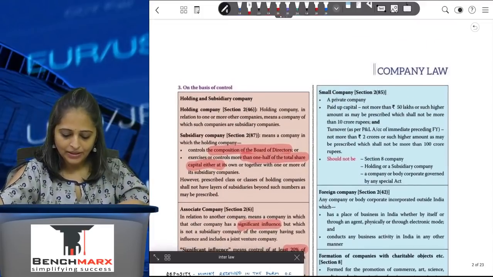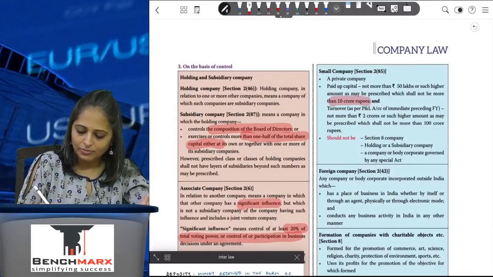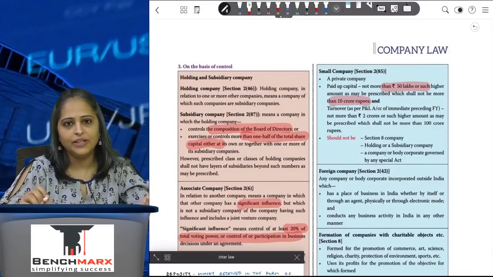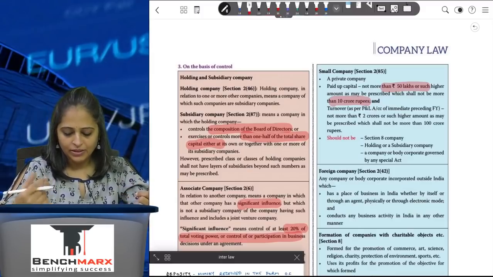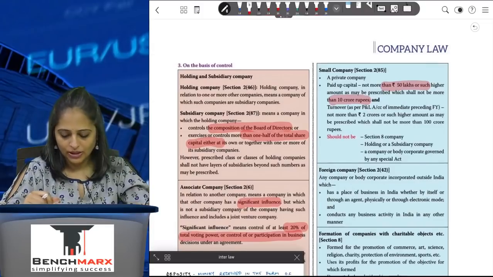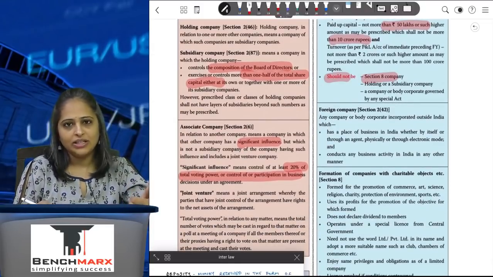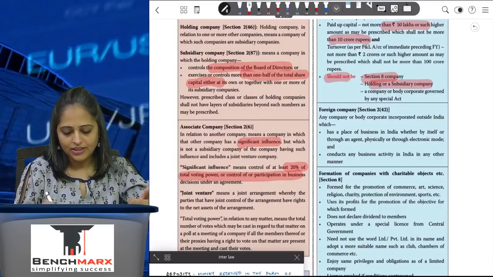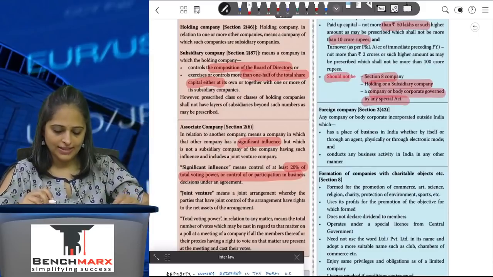Okay. Now coming to a small company: the turnover is less than 10 crore rupees and the paid up share capital is less than 50 lakh. If both the criteria are met, then it will be called a small company. And it should not be a Section 8 company. Again, a Section 8 company cannot be formed as a holding or subsidiary company, or a company governed by any special act like the Banking Act or the Insurance Act.